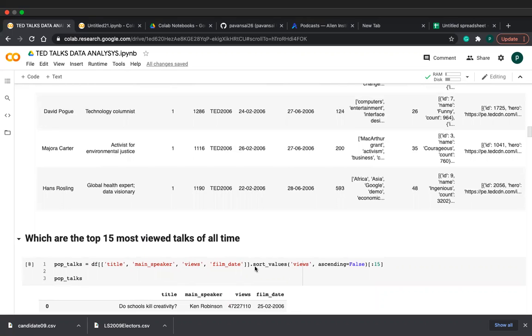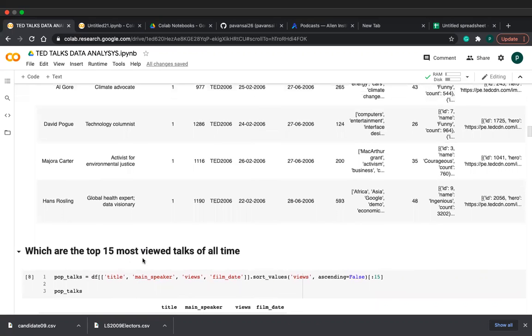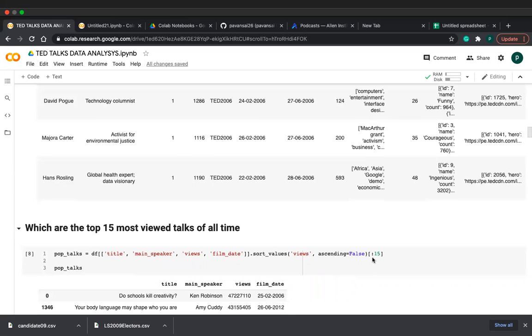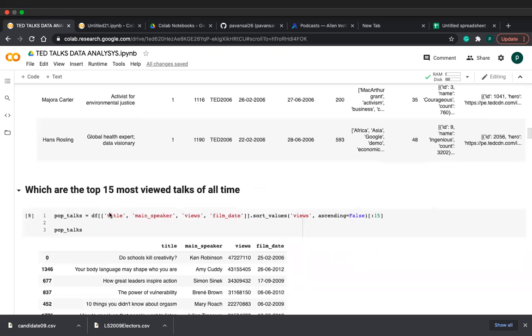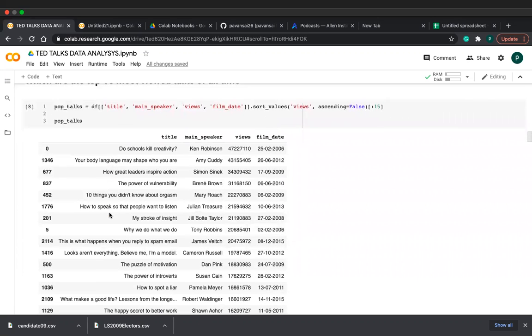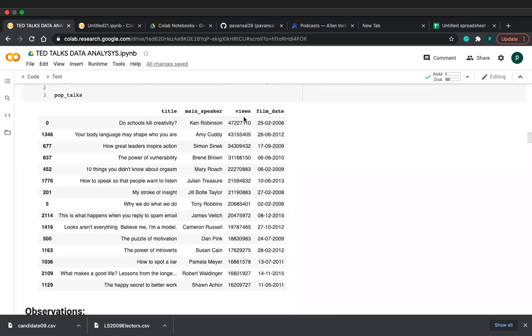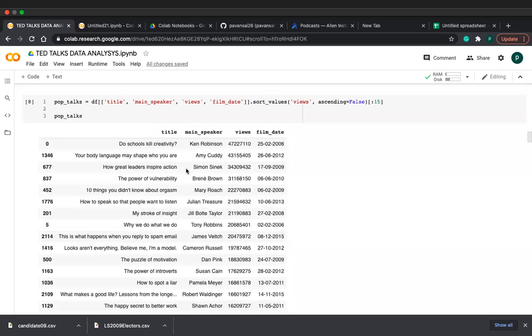I am sorting, because I require the top 15. So how can I sort? Based on views. I will give sort_values based upon the views, friends, and I gave ascending equal to False. If you want, you can put True. And I require only the top 15, so I gave it like this. After that I am printing popular talks, the top 15 popular talks of all time. See, these are the popular talks with speaker, views and date of the talk, friends.